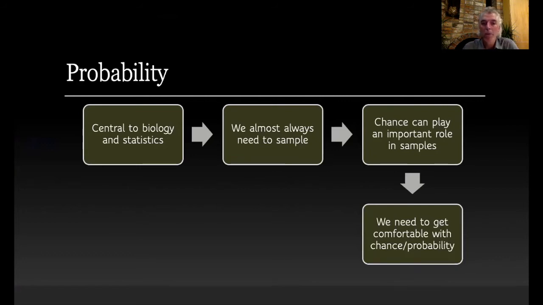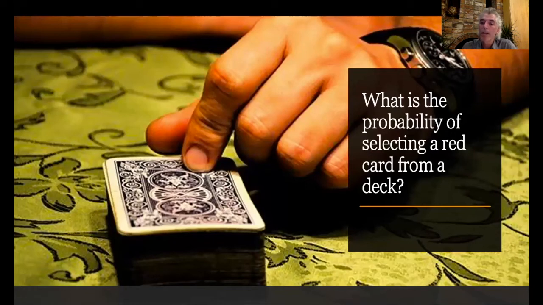So we care about probability because it's central to biology and statistics. And the reason for this is our need to collect statistical samples. And anytime we collect a statistical sample, chance can play an important role. As a result, we need to get comfortable with the idea of chance and probability if we want to understand statistics. So we all know that the probability of selecting a red card from a deck of cards is 50%, and there's a 50% chance of selecting a black card. But how do we know this?